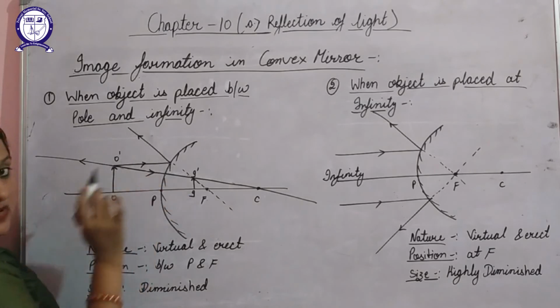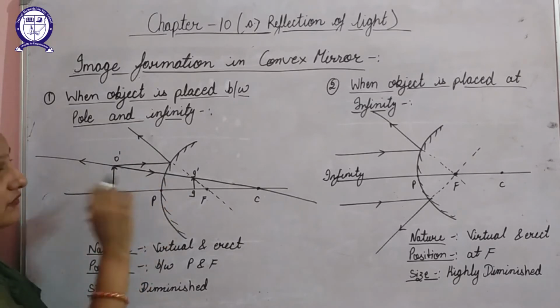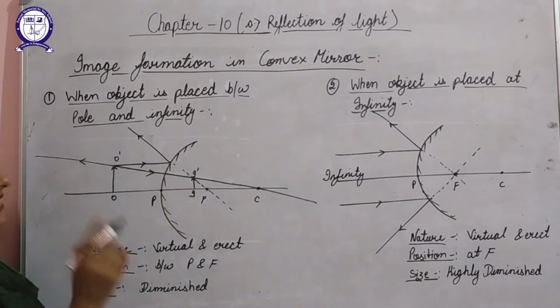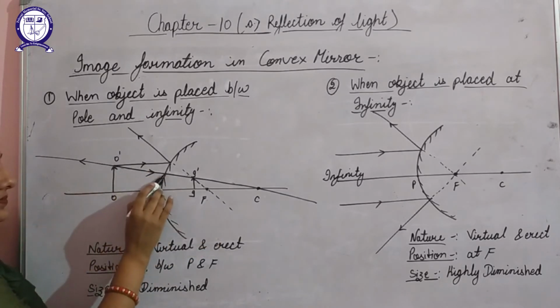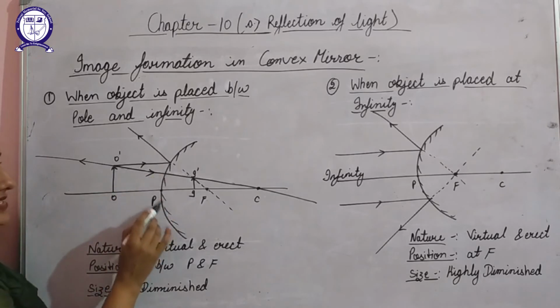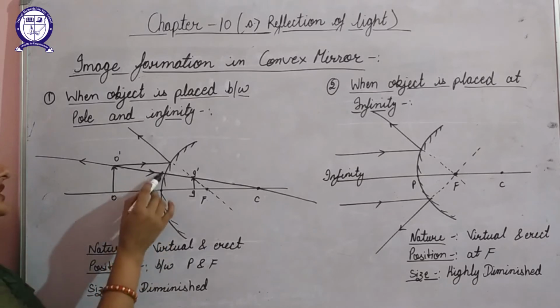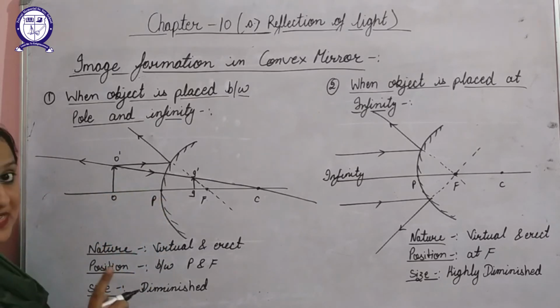One ray of light will be parallel to the principal axis. After reflection it will diverge as if it is passing through the focus. The second ray of light strikes this reflecting surface as if it is passing through the center of curvature, so obviously after reflection it will follow the same path.